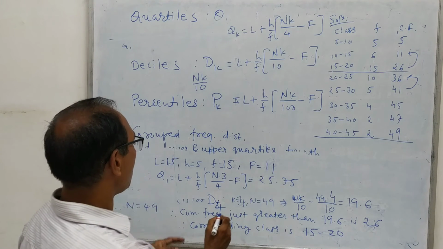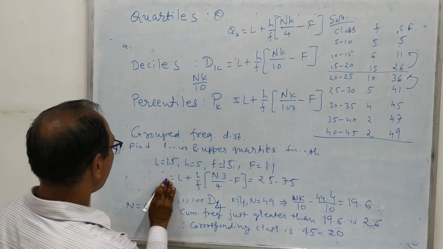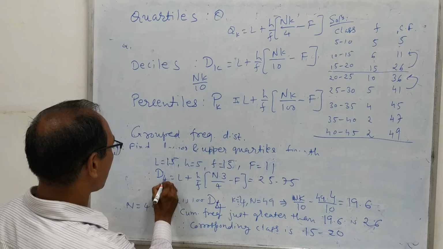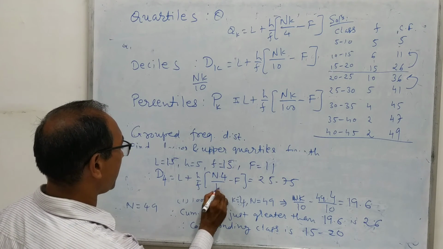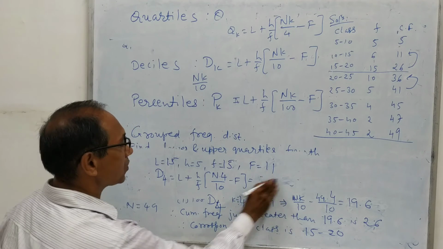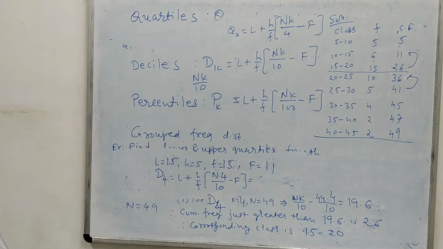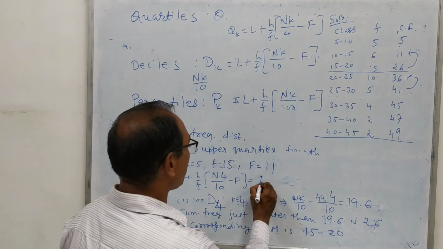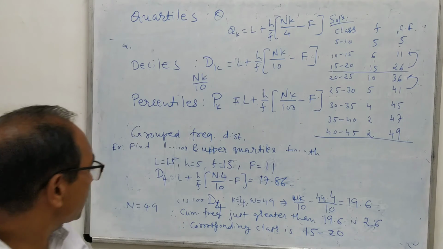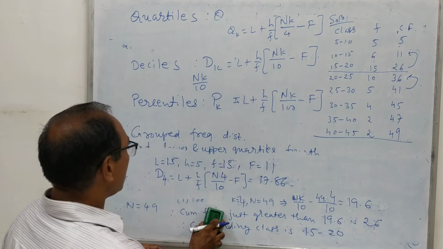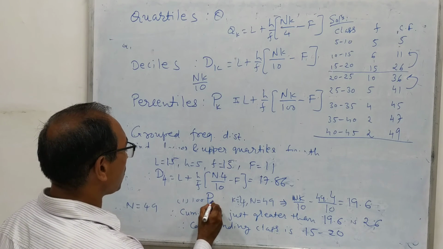If you put all these values over here, and denote it as D4 instead of Q1, so N into 4 divided by 10, then you will get the value of D4, and it will be 17.86.